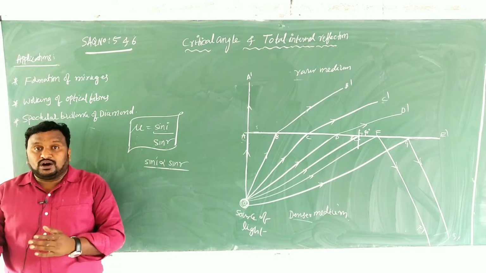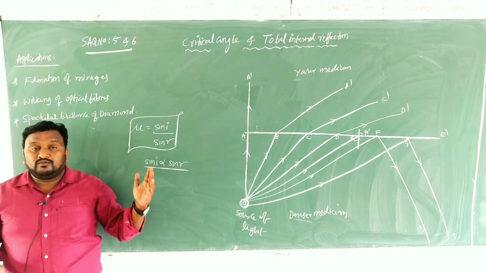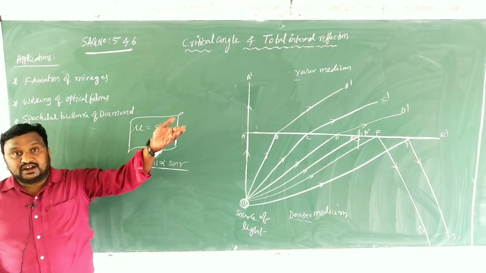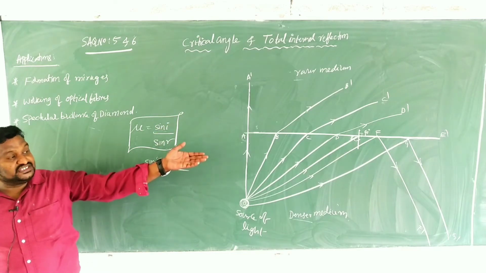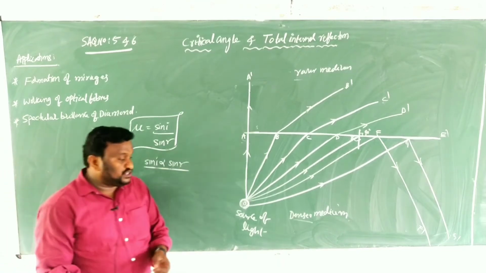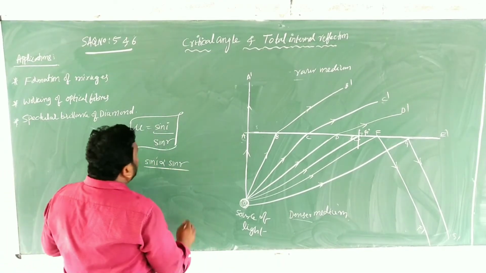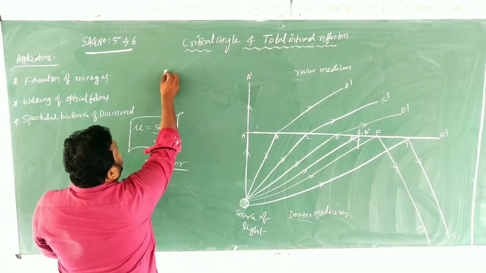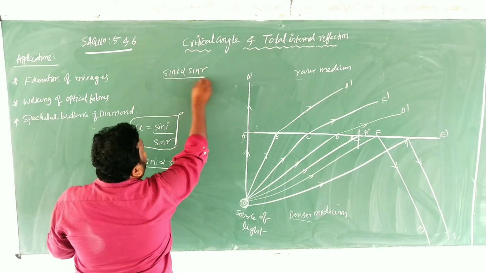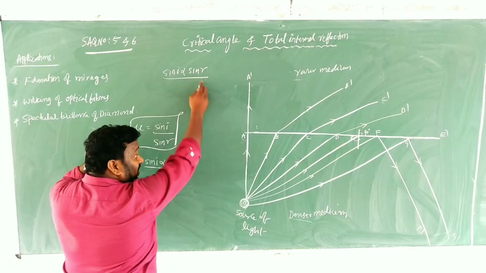That means when the angle of incidence increases, r also increases. According to that, in the diagram, when i changes, r also changes. Clear? And now, children, in this case sin i is proportional to sin r.